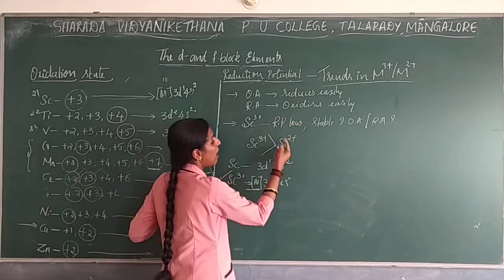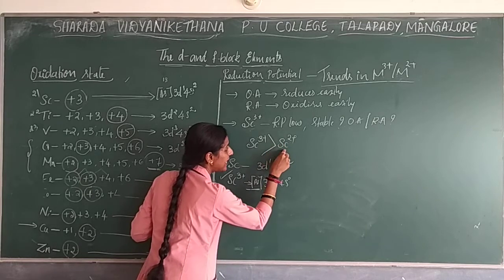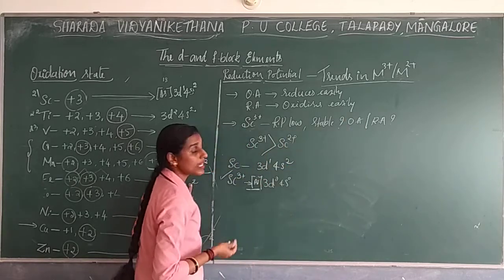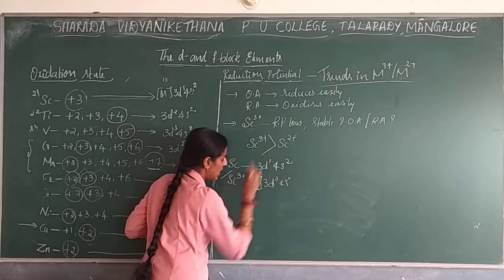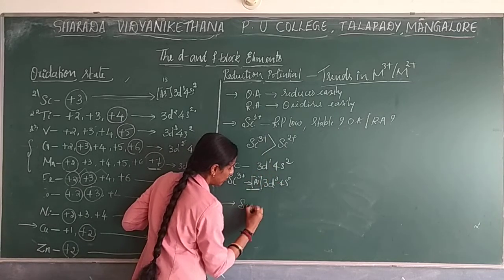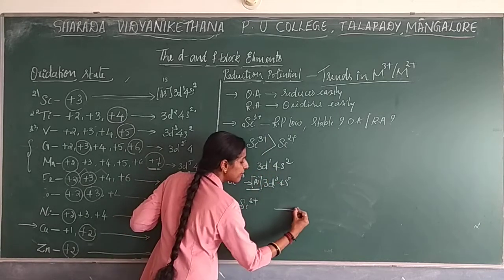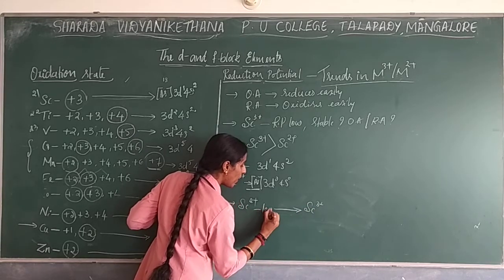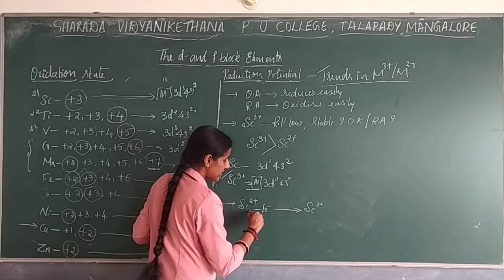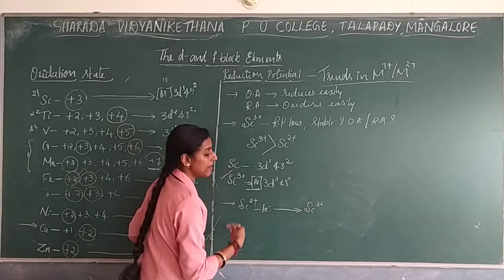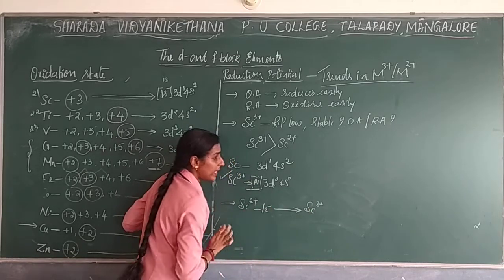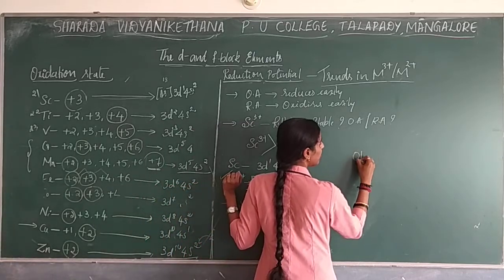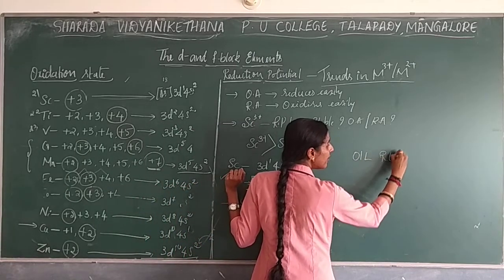And how will the conversion take place from scandium 2+ to scandium 3+, as well as how to find whether it is an oxidizing agent or reducing agent? If you take scandium 2+, how will it become scandium 3+? By losing 1 electron. It loses 1 electron and forms scandium 3+, right? So now, is losing of an electron oxidation or reduction? I have given a formula to remember, that is OIL RIG.